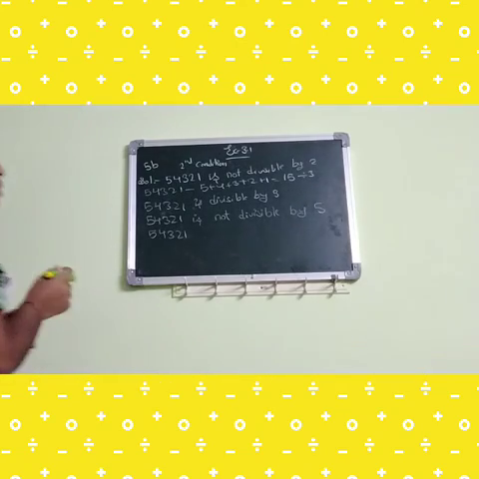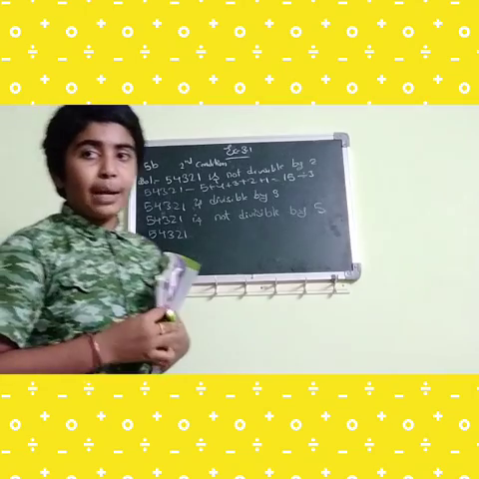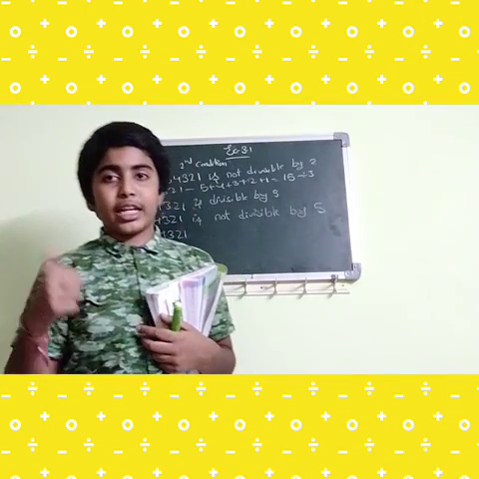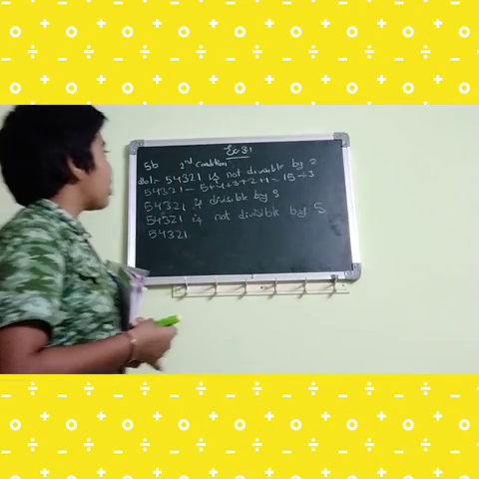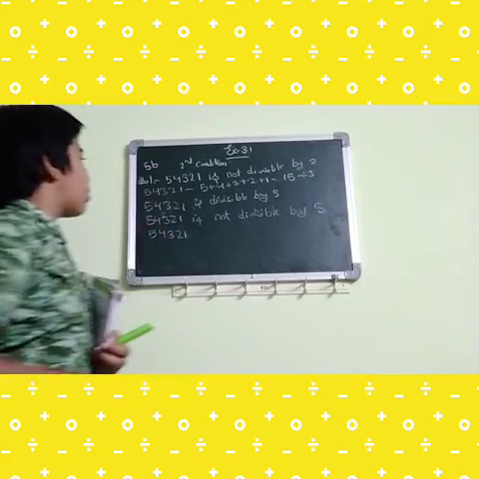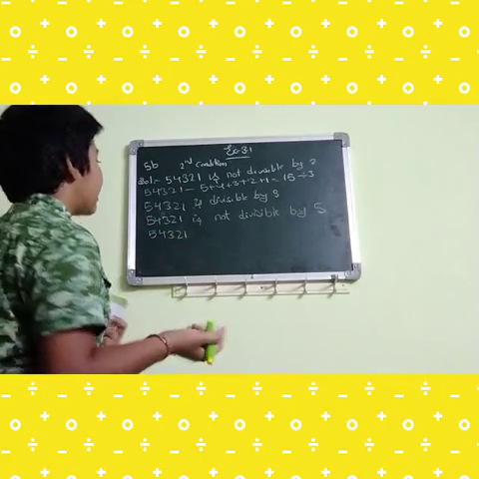So what is the divisibility rule of 6? If the given number is divisible by both 2 and 3, then the number is also divisible by 6. So here 5, 4, 3, 2, 1 is not divisible by 2 but divisible by 3. So the number is not divisible by 6.